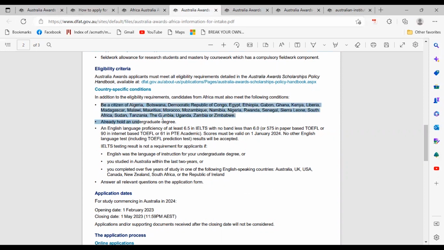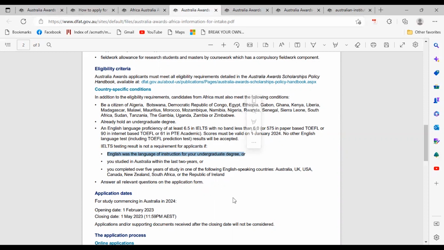should be from the countries listed. You should be a citizen of these countries. You should hold an undergraduate degree since you are going to apply for a master's degree. So you should have English language proficiency, though if the language of instruction was English, there is no need for you to have an English language proficiency test.